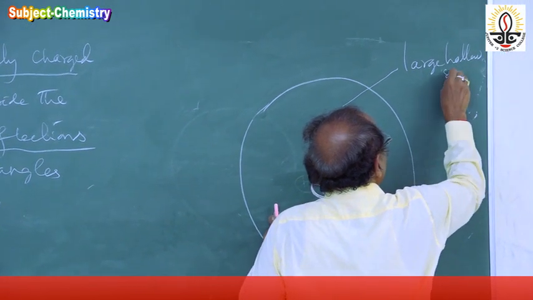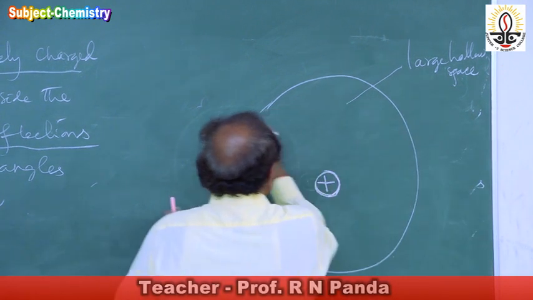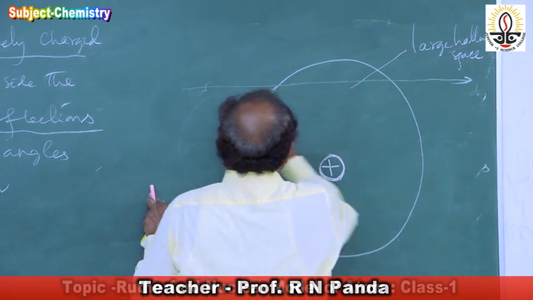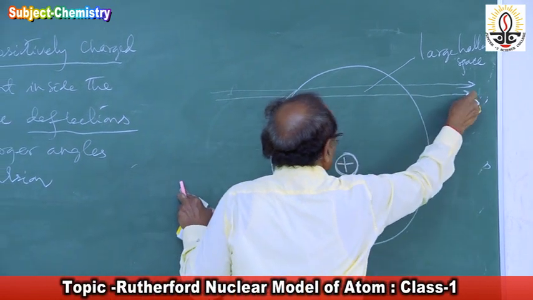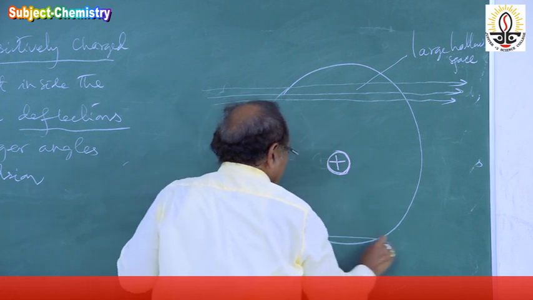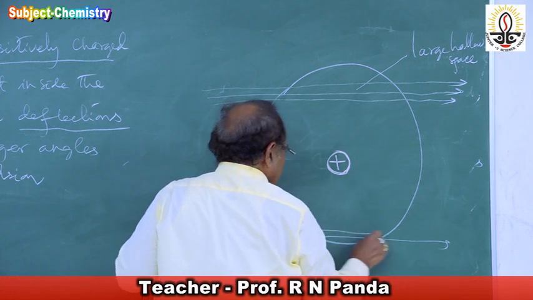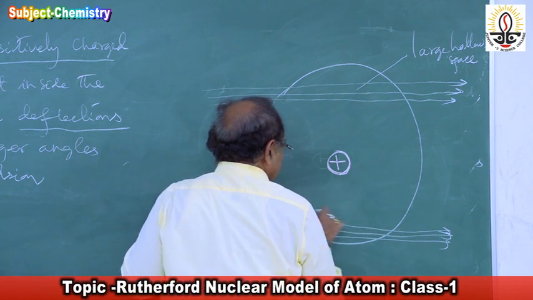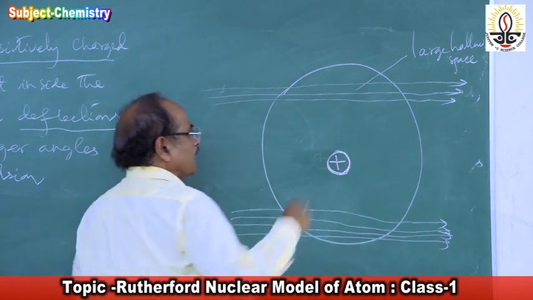Those alpha particles come through the hollow space, penetrating like this, and they go undeflected. So there is a large hollow space inside the atom, and hence these alpha particles are penetrating the gold foil.